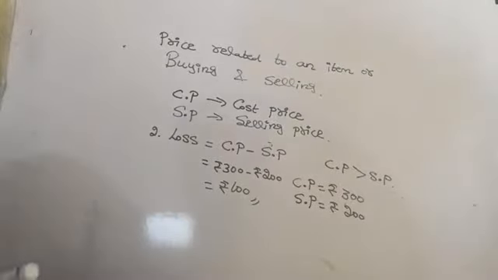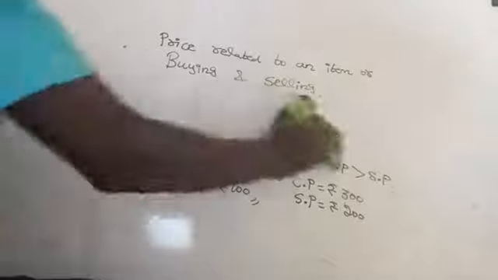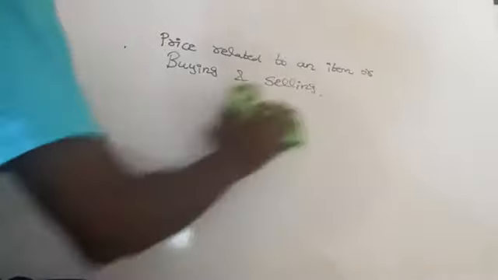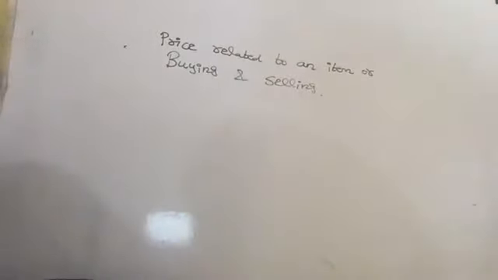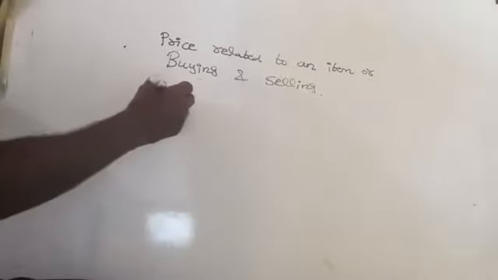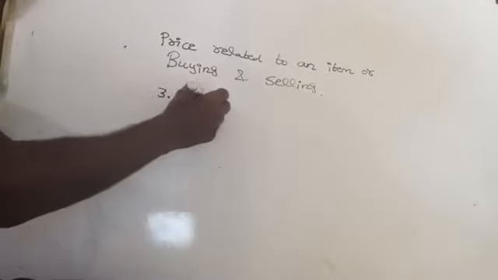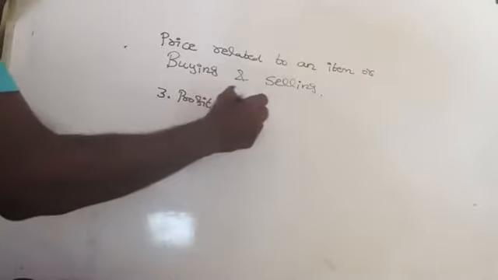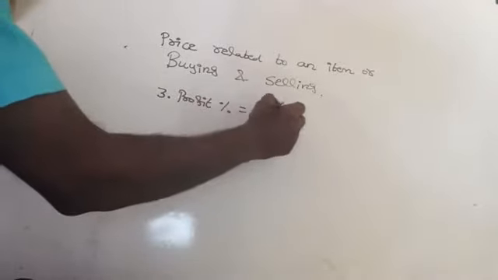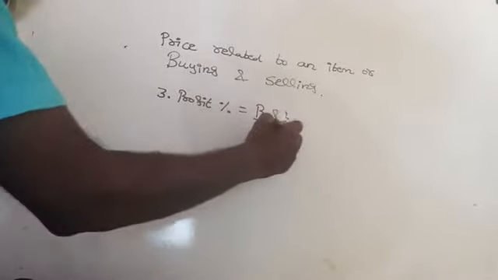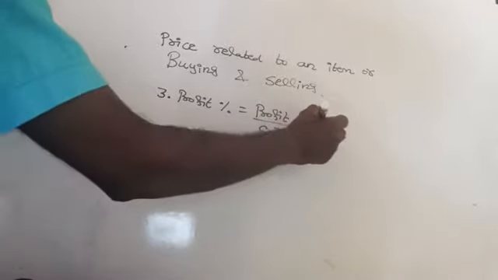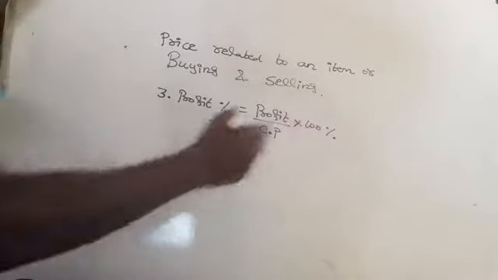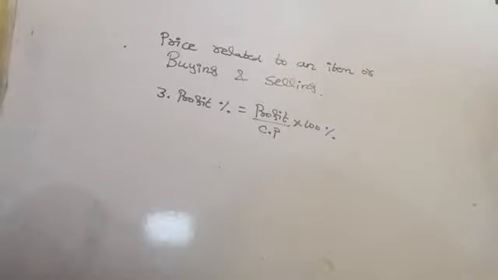Then profit percentage. What is the profit percentage? Profit percentage means profit by cost price into 100%. When can you find the profit percentage? Only when you attain a profit.